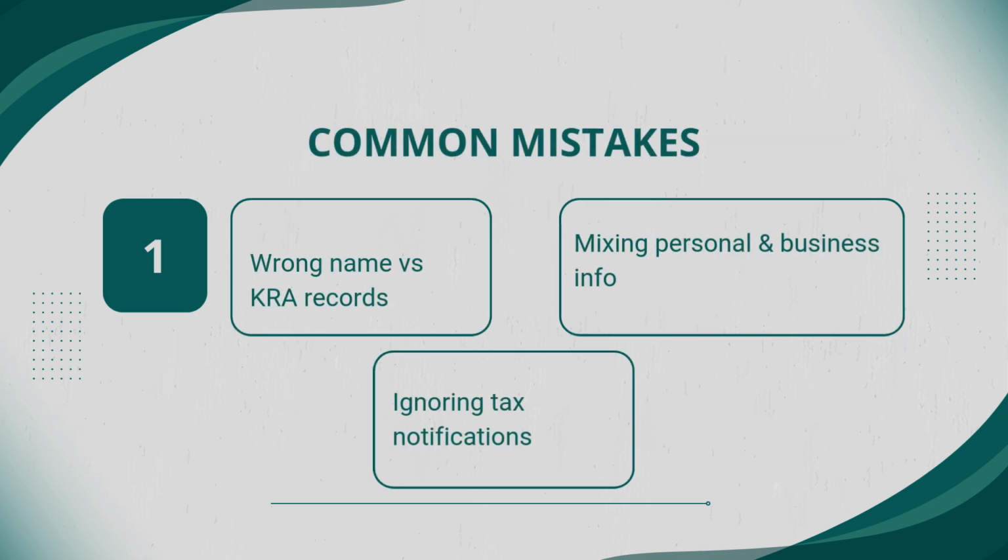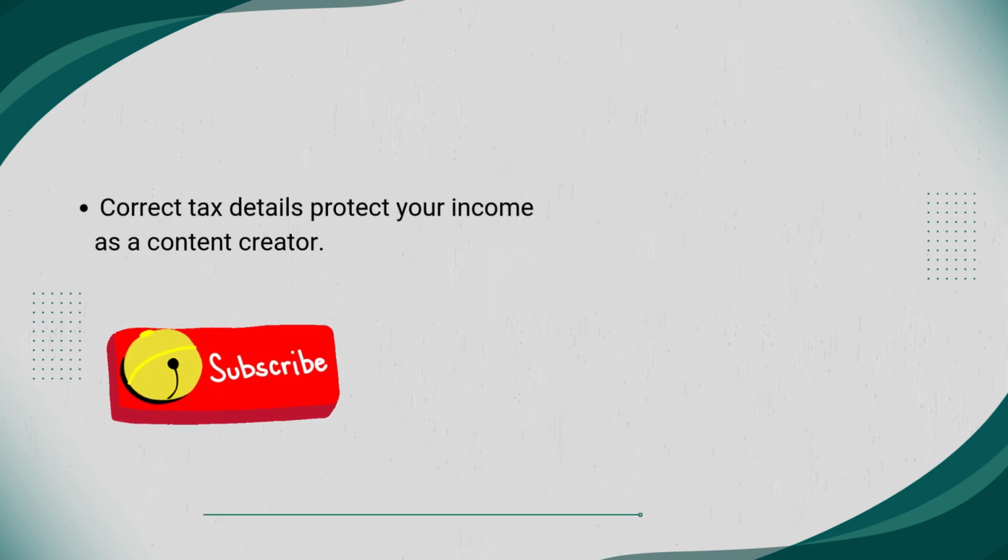Some common mistakes include using a different name from KRA, mixing personal and business details, or ignoring the tax update notifications. To sum it up, keeping your tax details accurate helps protect your income as a content creator.